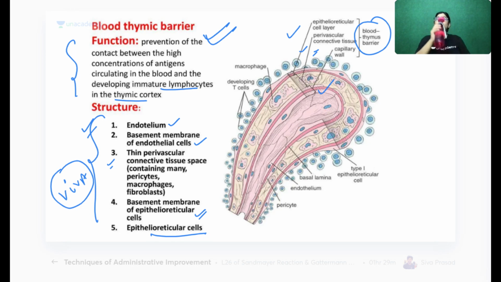Write on this. Written everyone, blood thymic barrier? Can I change the slide? Next slide. Okay, I think students are writing. So yes, please complete this. Then just give me a thumbs up after completing so that I can change the slide.